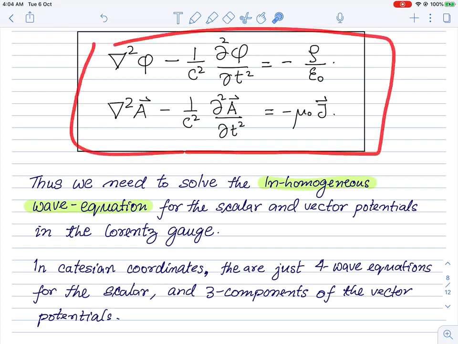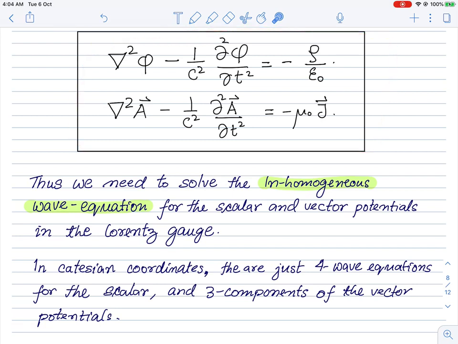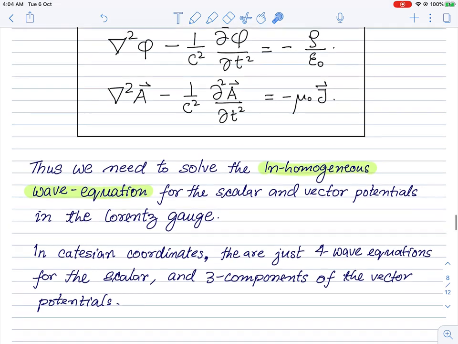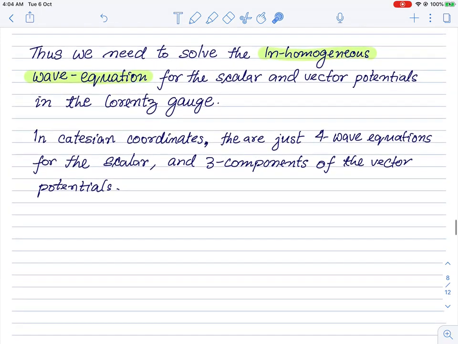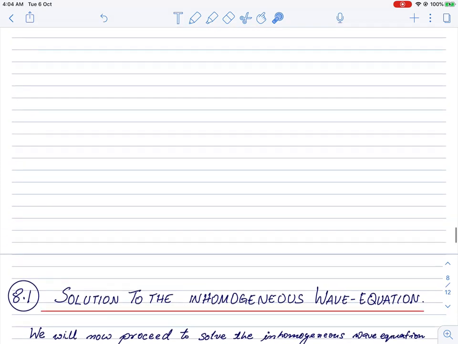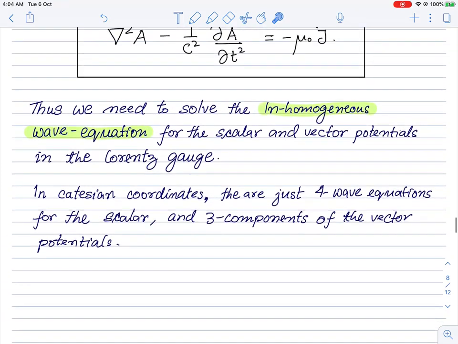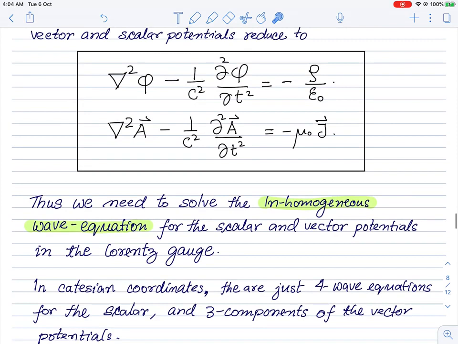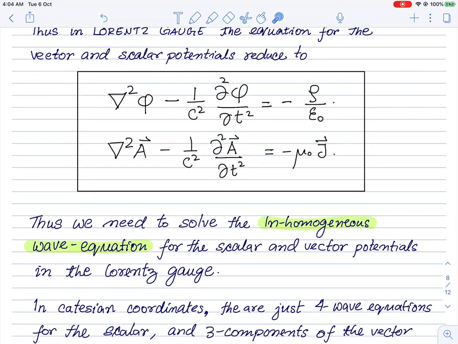Of course, if you were working in a different gauge, you will not get this inhomogeneous wave equation. But then, if you solve those equations, then it will be equivalent to the solutions that you are writing down in this gauge. Okay, but you have to be a little careful about the fact that this gauge condition is not fixing gauge completely, and you may need to impose more conditions to fix gauge completely. Okay, that you should keep in mind. Okay, very good. So basically we have to next go ahead and learn how to solve the inhomogeneous equation. Again, that I will do in the next video.